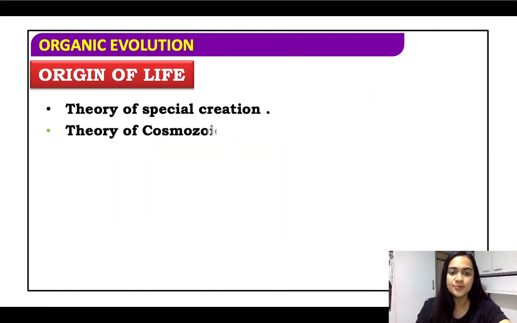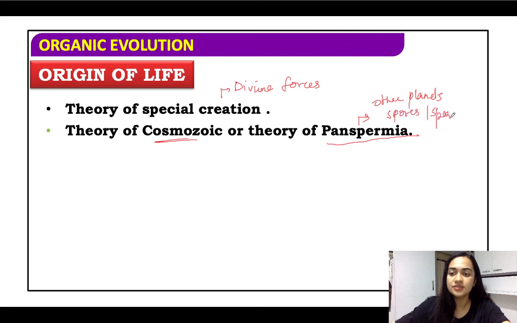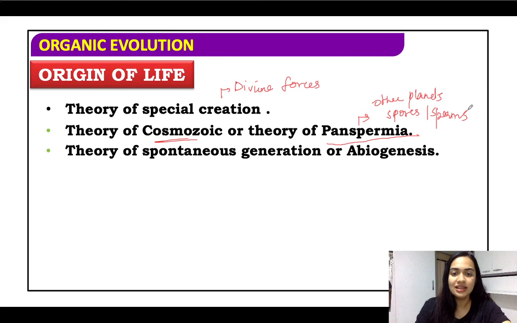So the first theory, special creation, was said to be formed by divine forces. It was said that it comes from divine forces, supernatural. Then we have cosmozoic, that means theory of panspermia. That means life came from other planets. How did it come from other planets? Basically, spores or sperms were transferred.